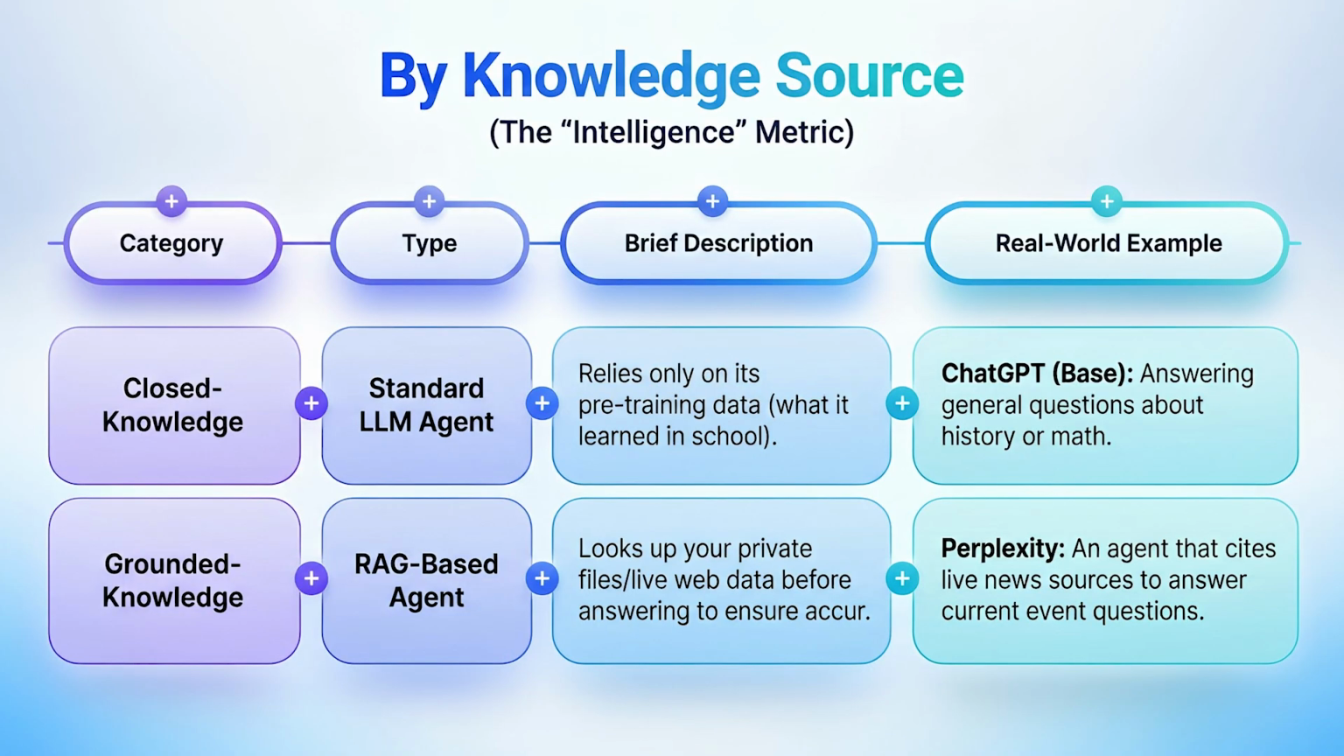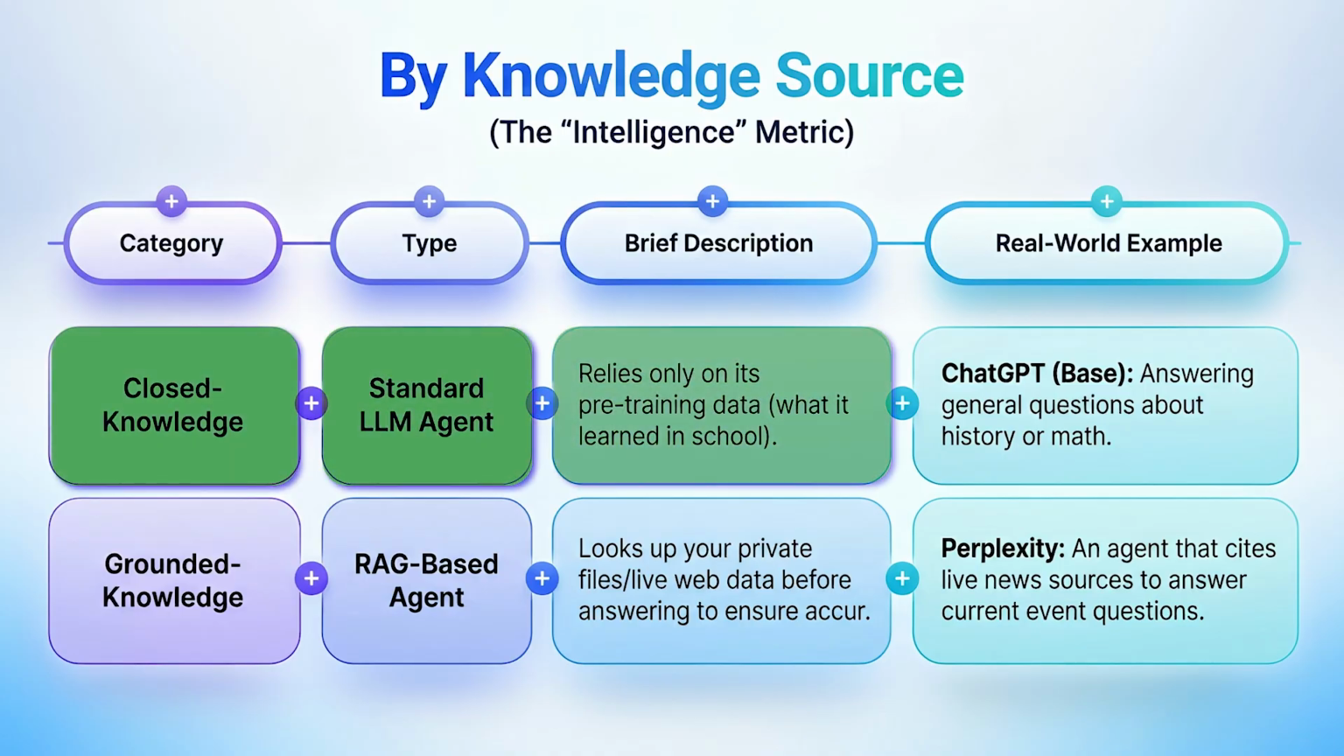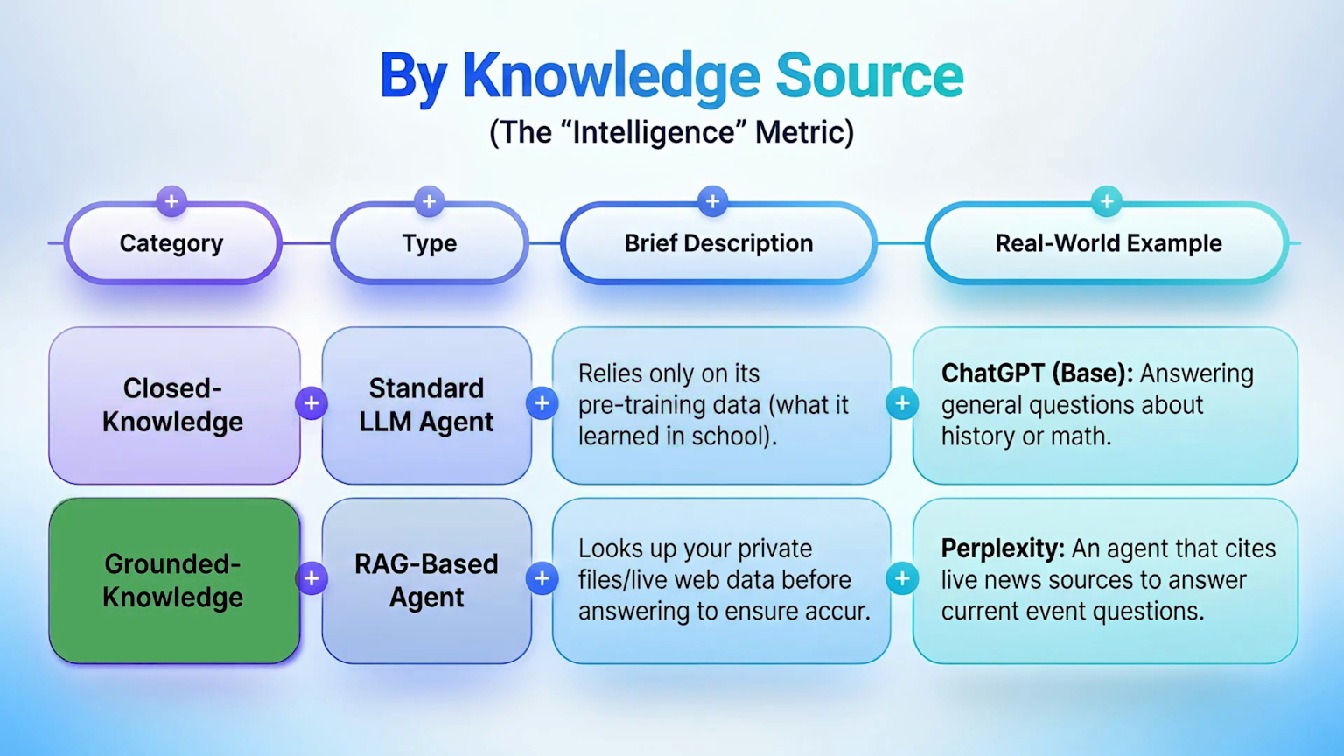Also, we can split agents by knowledge source, the Intelligence metric. This determines where the agents get the truth. It is the gold standard for data privacy and security. We can split them into closed knowledge, like standard LLM agents, which rely only on their pre-trained data, what they learned like in school, and grounded knowledge, like a RAG-based agent, which looks up your private files and live web data before answering to ensure accuracy.